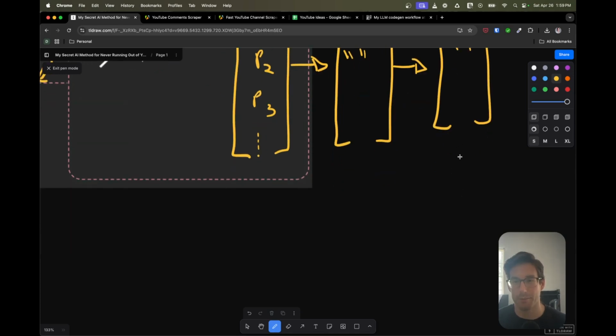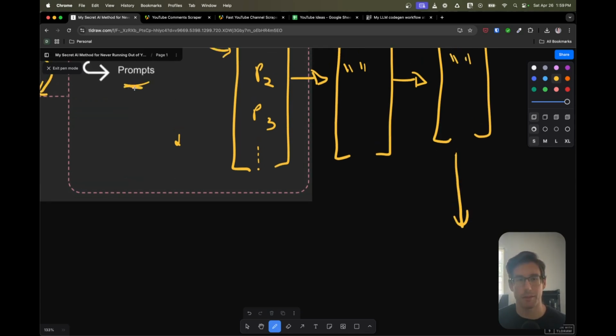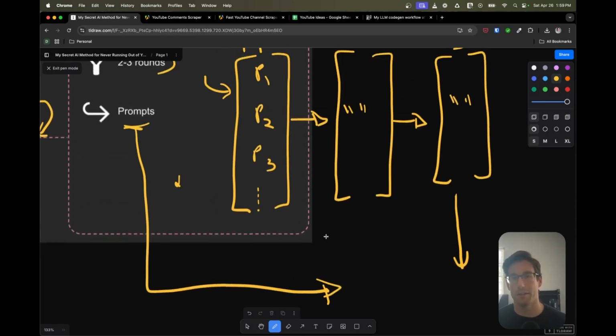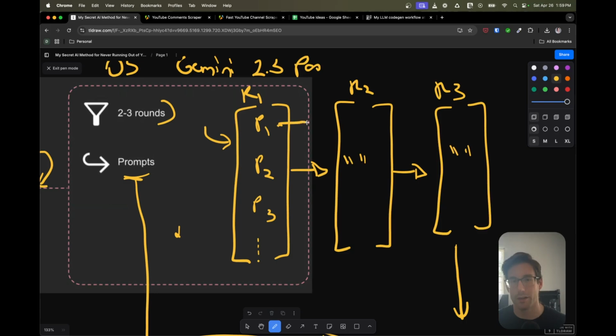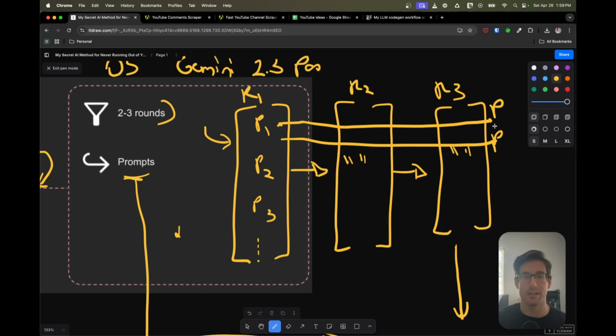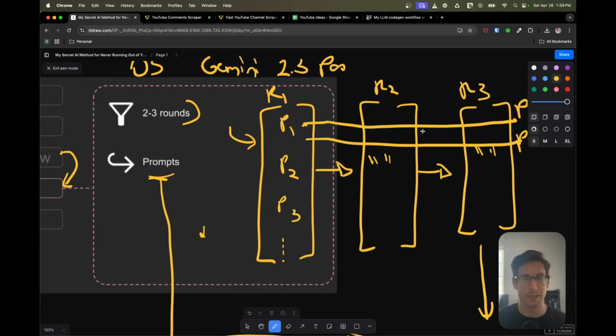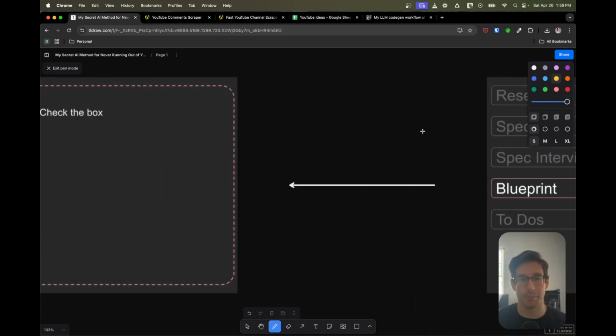And at the very bottom, we're going to have our prompt. So I'm going to come back up here to grab this, and it's going to spit out a bunch of prompts associated to each phase. So it's going to have phase 1, and then phase 1 will have a prompt. And then phase maybe 1.A or 1.B will then also have a prompt. It's giving me these prompts because these are system prompts we're going to copy and paste into the AI that's going to build the code for us. That's inside of Cursor. So that could be 3.7 Sonnet, 2.5 Pro, whatever else. So that's the establishment of the blueprint.